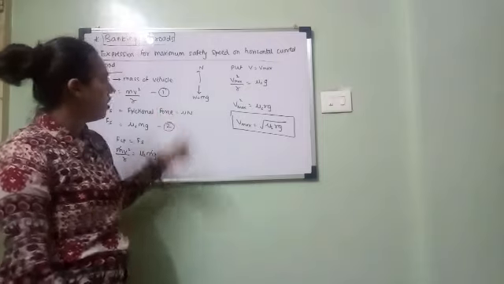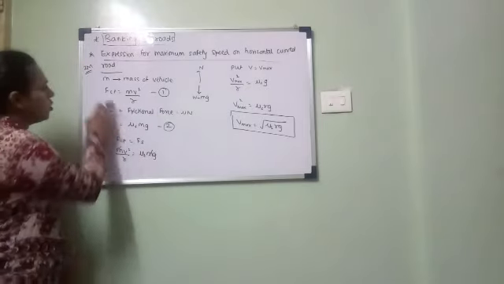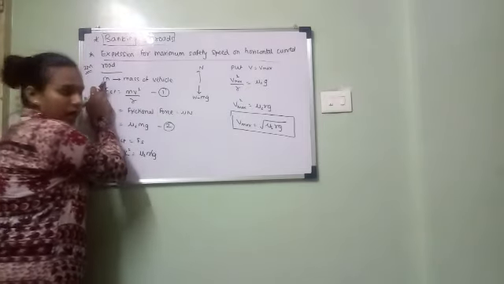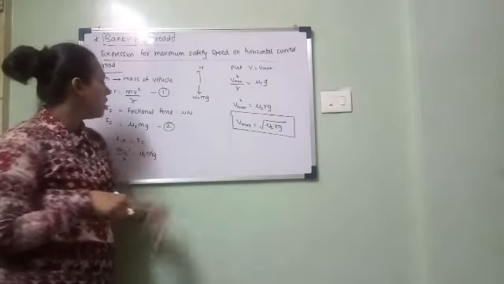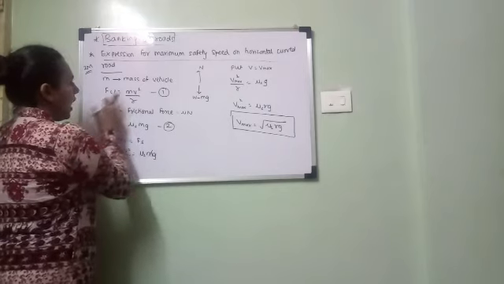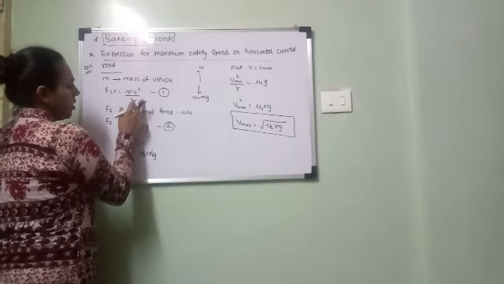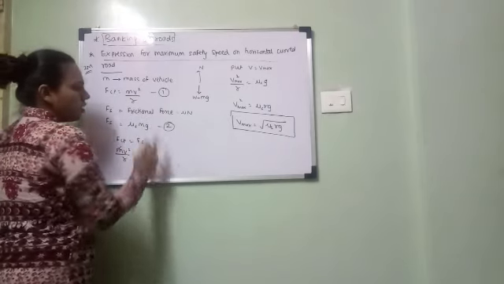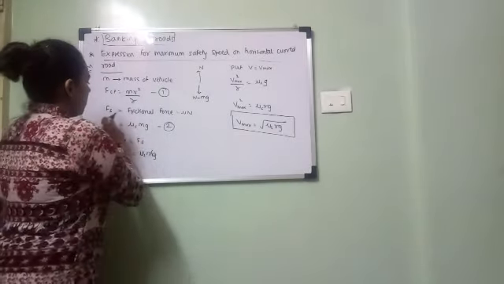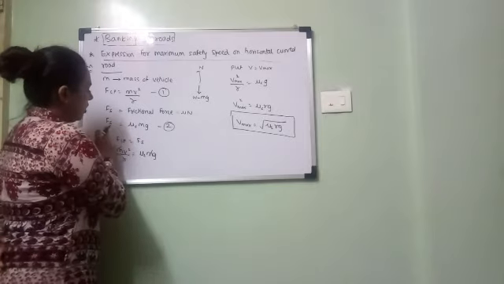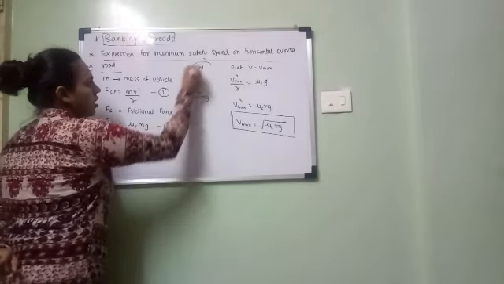Okay, this derivation will come for 2 marks. Again I will explain. Consider a vehicle having mass m. As the vehicle is taking a turn towards left or right, it has centripetal force given by mv square upon r. That necessary centripetal force is provided by the force of friction. Therefore Fs is equal to frictional force mu into n. Fs is nothing but mu s mg. How has it come?